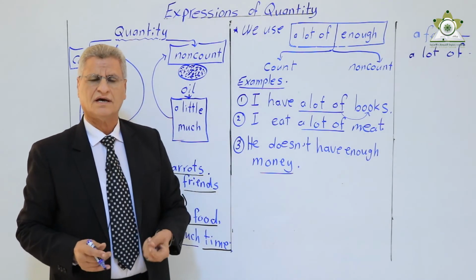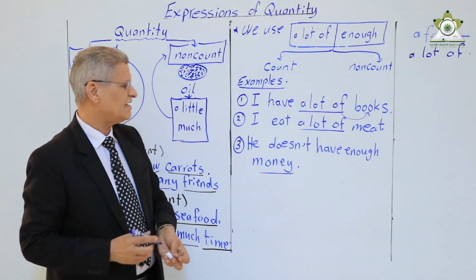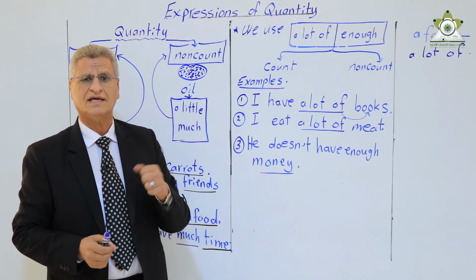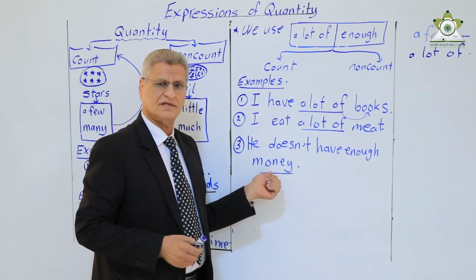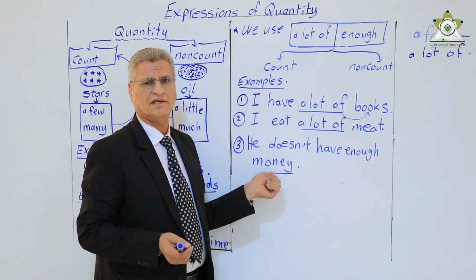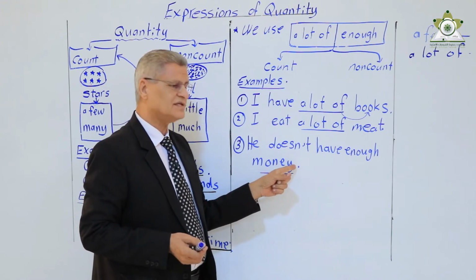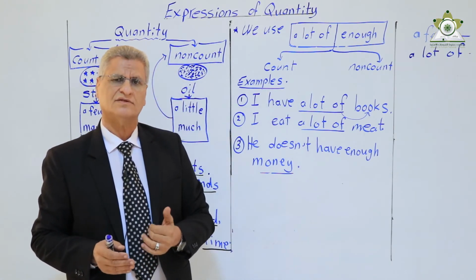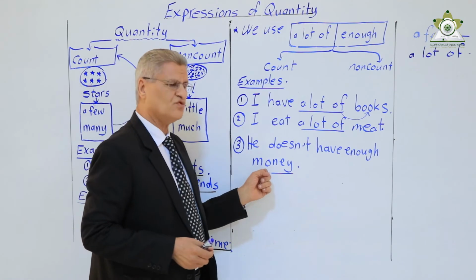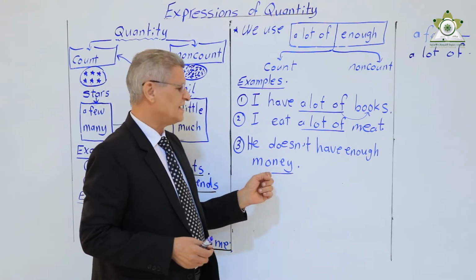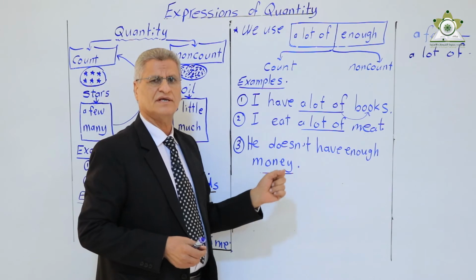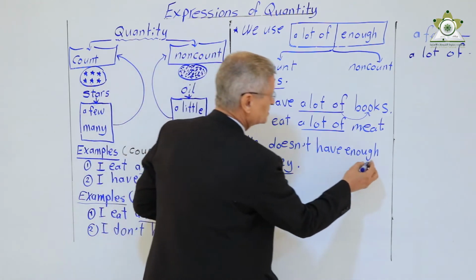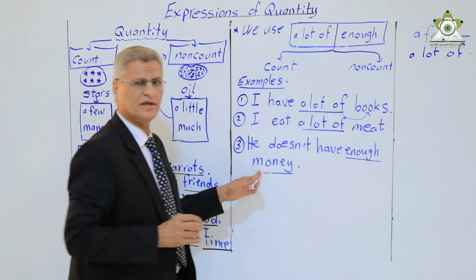Be careful that in Arabic, we can count money, but in English, it is considered non-count. Why? Because we can't add s here. So, if any word you can't change from singular to plural, it is called non-count. For example, money. Money is non-count in English. Here we used enough with non-count.